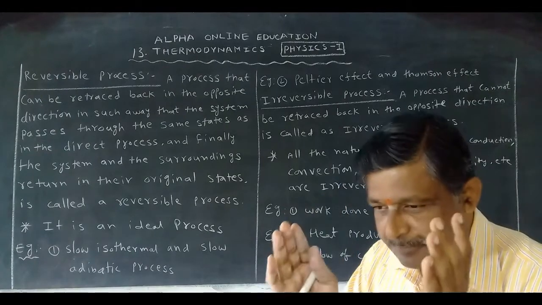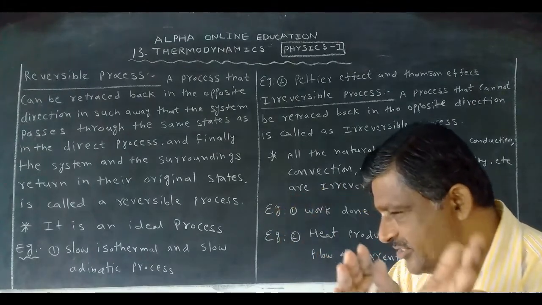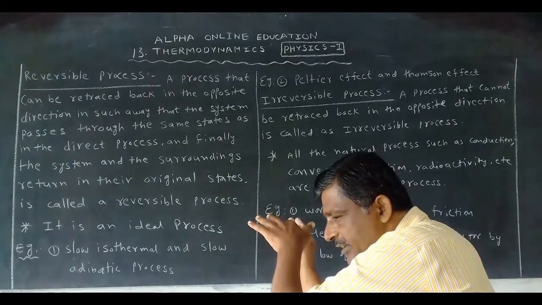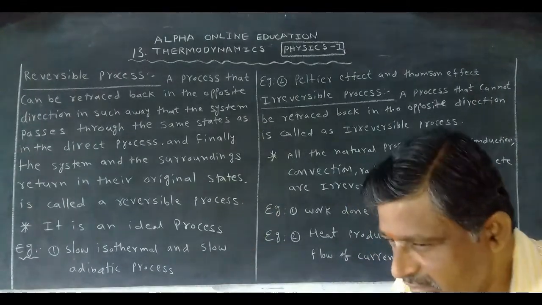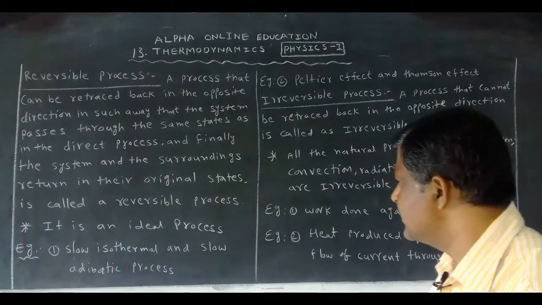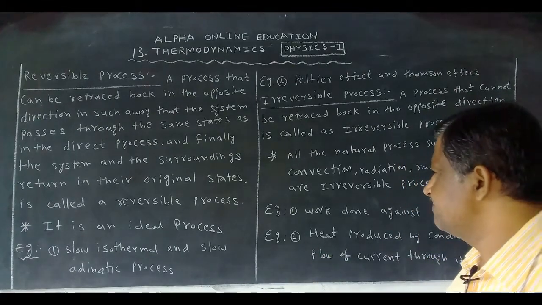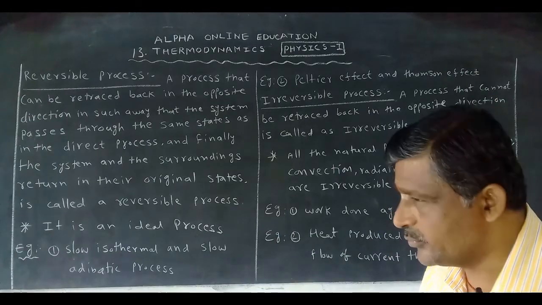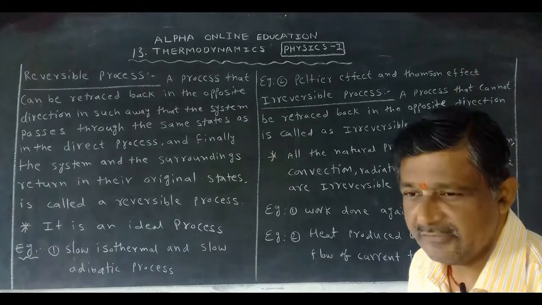You take one system, okay, it moves, means the change occurs in one direction, and when we can retrace back in the opposite direction, the same states are repeated, and finally the system and surroundings get their original states, it is called a reversible process.